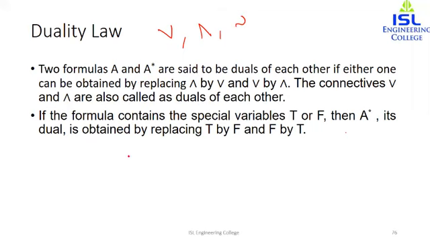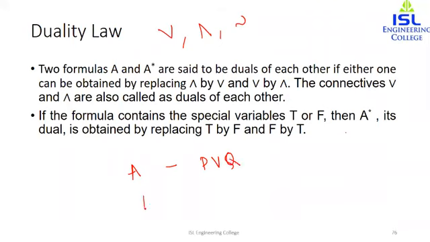If we have two well-formed formulas, the first one is denoted by A. Suppose the formula A is P or Q. Now how will the duality of this formula be denoted?